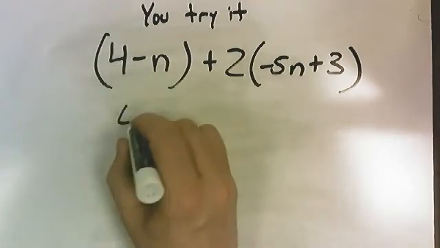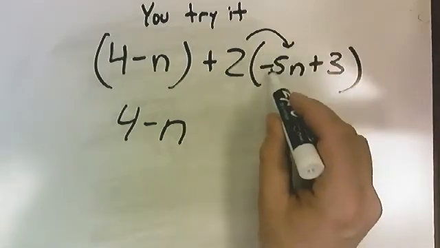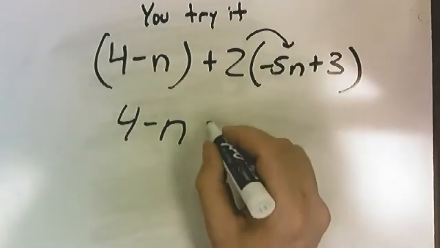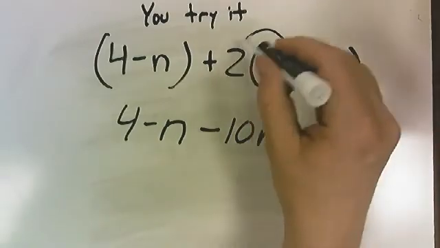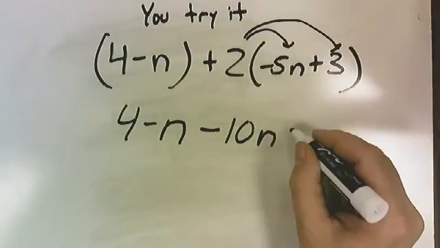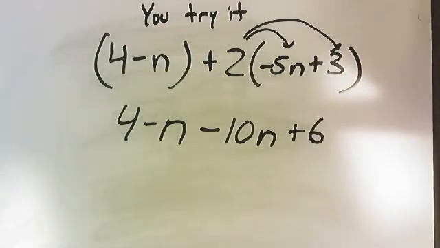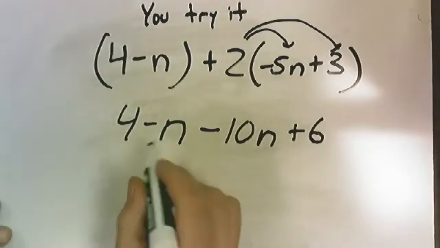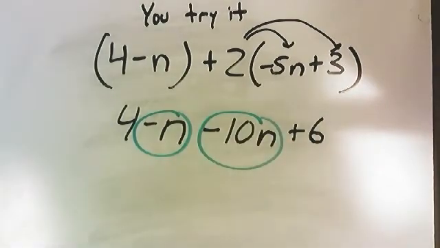All right, so 4 minus n, we'll just go ahead and rewrite that. Oh, distributive property. So 2 times a negative 5n, that's going to give us a negative 10n. And then 2 times a positive 3, that's going to give us 6. Do you see which terms we're combining here? We have a negative n and a negative 10n.